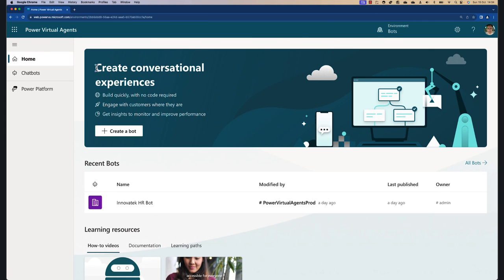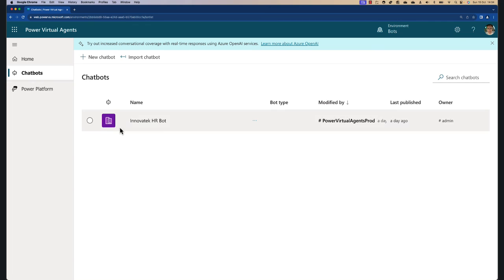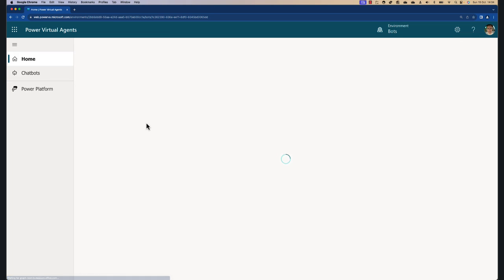Let's return home to web Power VA Microsoft.com, and here I have my chatbots. And here's the Innovatech HR bot. This was created using that link from the OpenAI Studio, and then of course substituting the correct environment ID here. So let's go to the bot.